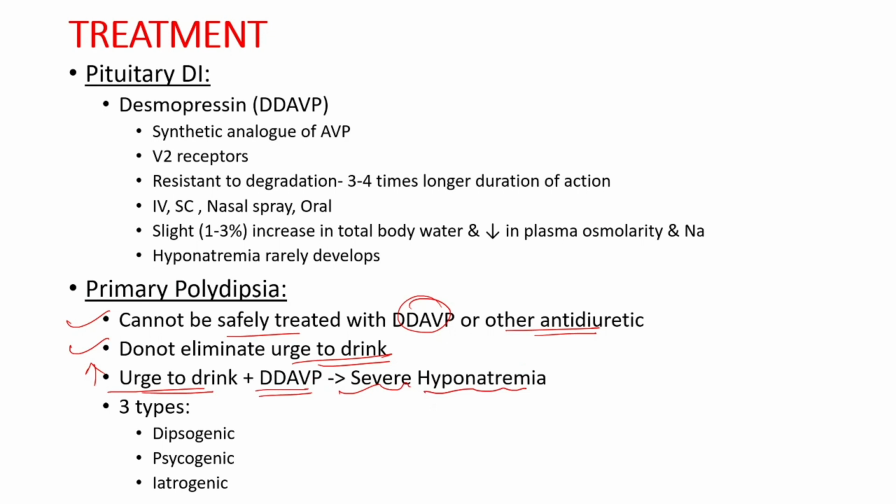Now, this primary polydipsia, as we discussed, is of three types: dipsogenic, psychogenic, and iatrogenic. Now, there is no effective way to treat the dipsogenic or psychogenic forms, but the iatrogenic form may respond to patient education. If the patient is taking increased amounts of water for health benefits, we can educate the patient to decrease the water intake.